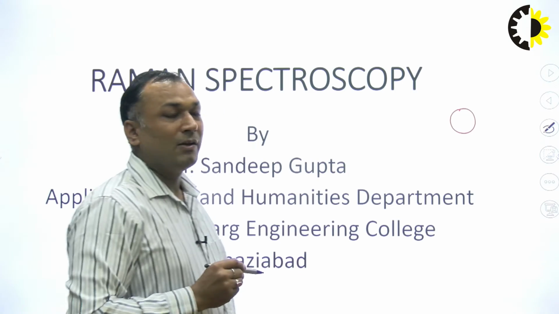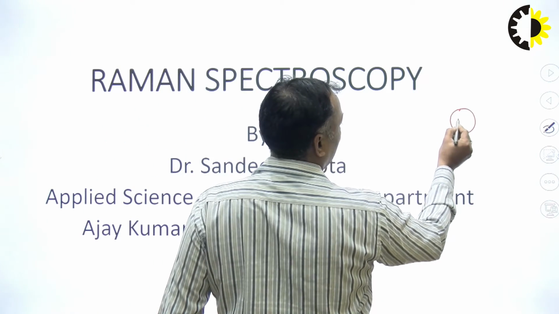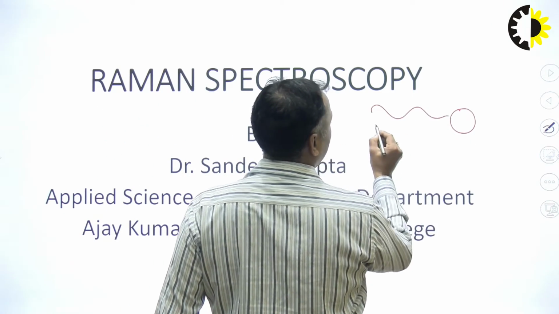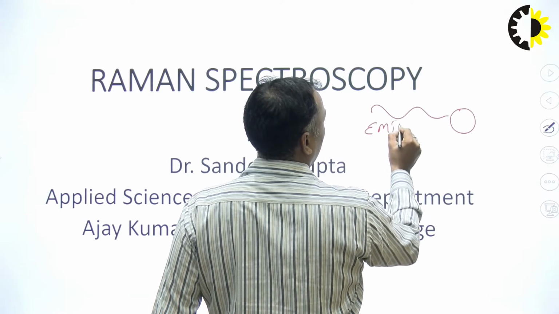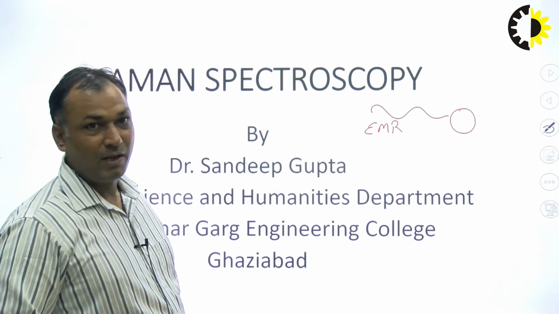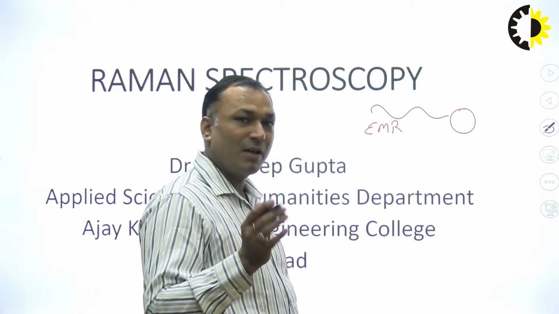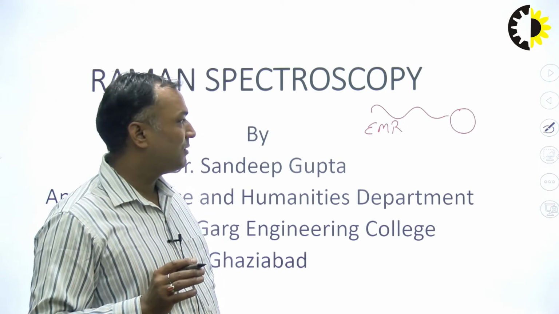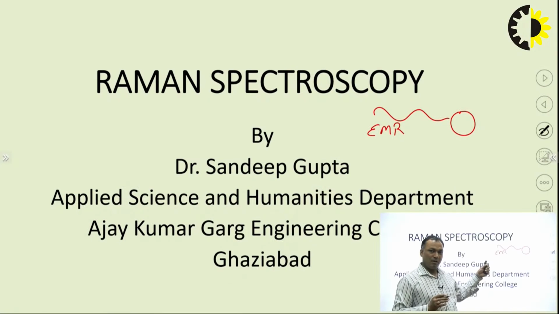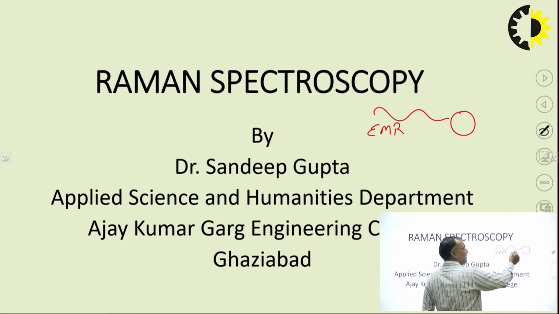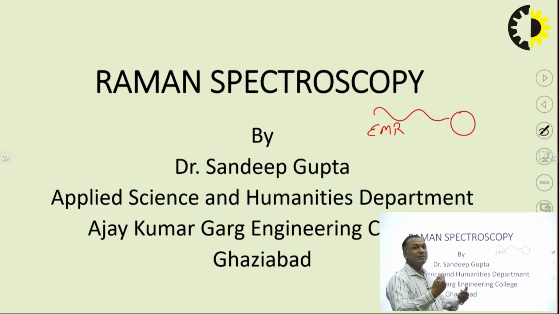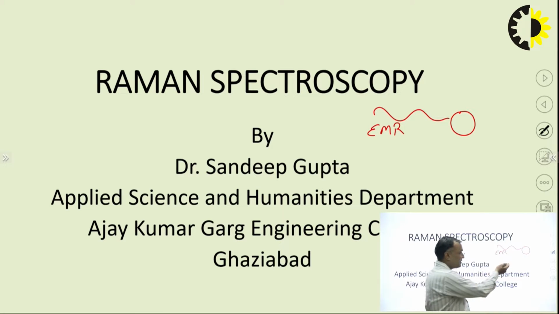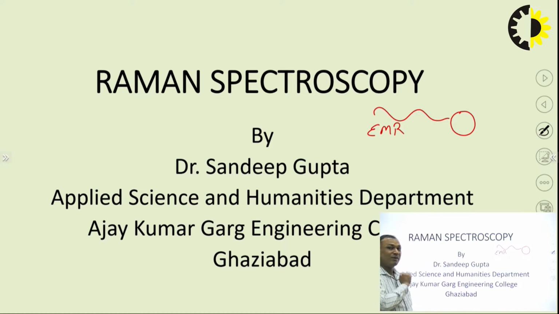We study the interaction of matter with EMR, and this EMR is basically electromagnetic radiation. As you all know, the radiation which we are receiving has two properties, one is electrical properties as well as magnetic properties. So, when this EMR interacts with any molecule, it gives certain information, and this study of interaction is called spectroscopy.